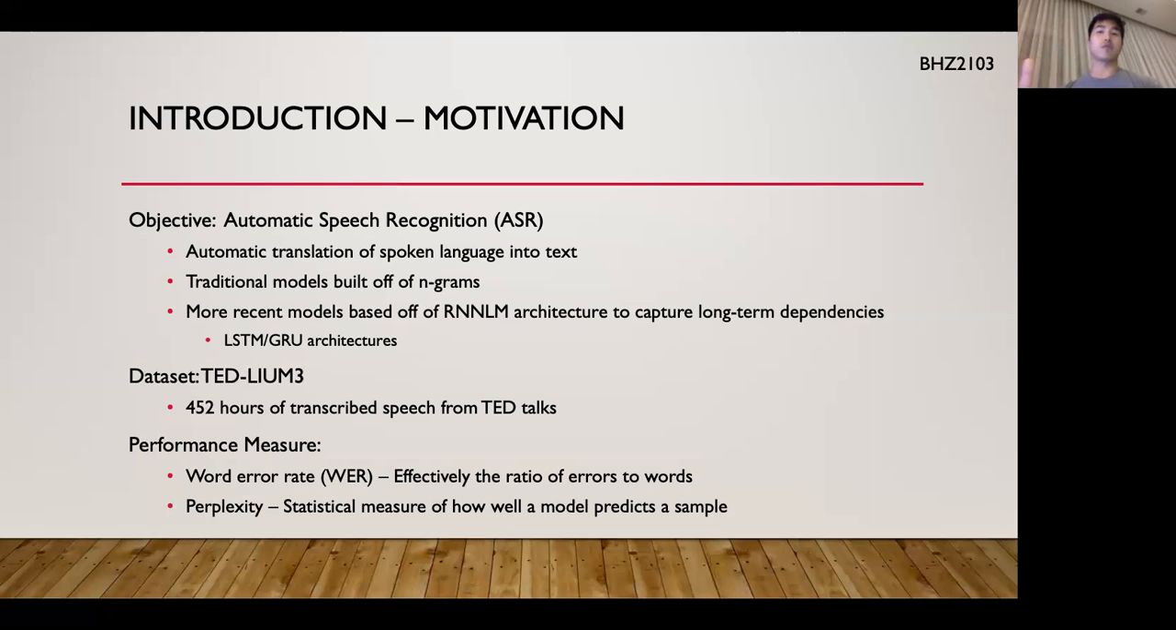So I'll be exploring a lot of what are known as RNNLMs, which is basically recurrent neural network language models. Okay, they're built off of either the LSTM, long short-term memory, or GRU architectures to try and capture that long-term dependency. Okay, and we'll basically build a few of those models, we'll train them, and we'll see how they perform relative to each other.